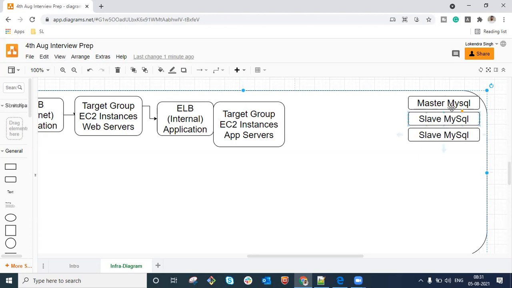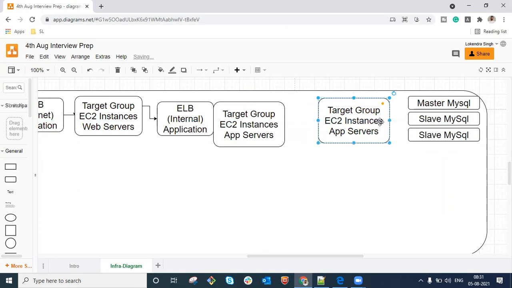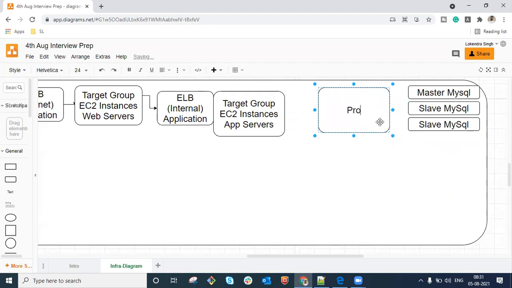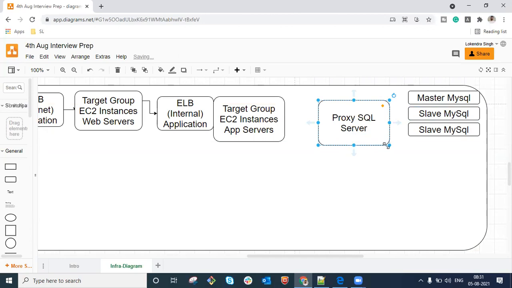So how do we handle that? If it is a read, how should it be sent to the master or the slave server? So guys, there is another component which we will have to introduce here, known as ProxySQL. There is going to be another server, a ProxySQL server, as we are going to have a load balancer. This ProxySQL server works as a load balancer for these databases, right?